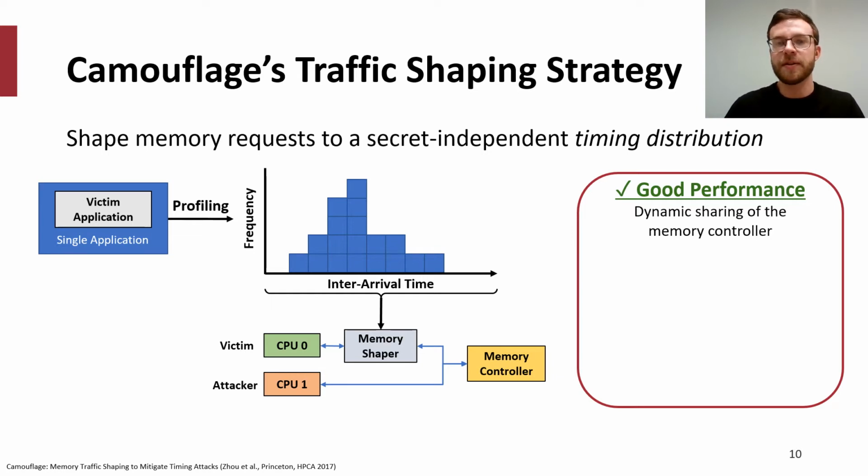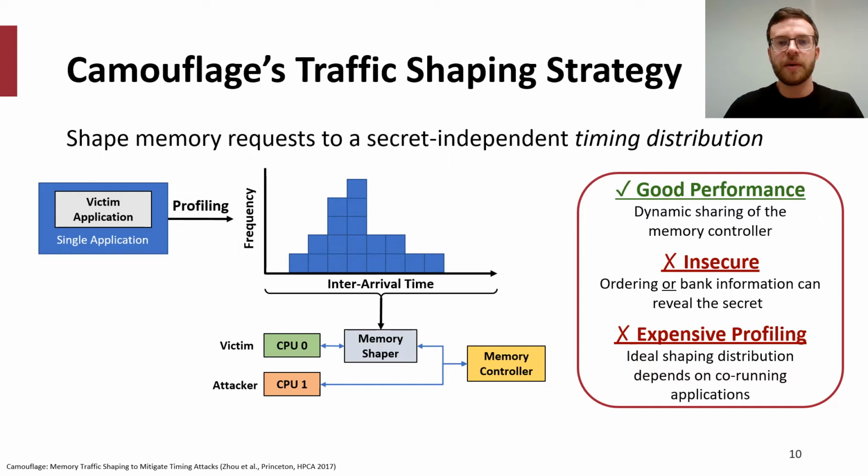Camouflage's approach, however, is insecure, since the ordering of memory requests and the request's bank information can reveal the secret. There's also the very significant problem of the profiling required by Camouflage.